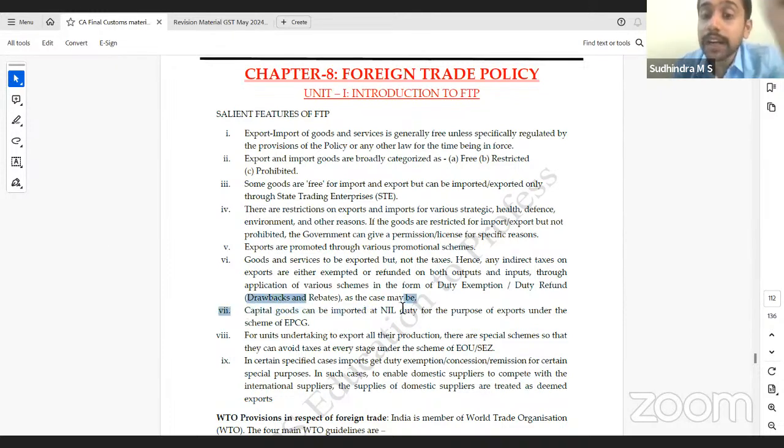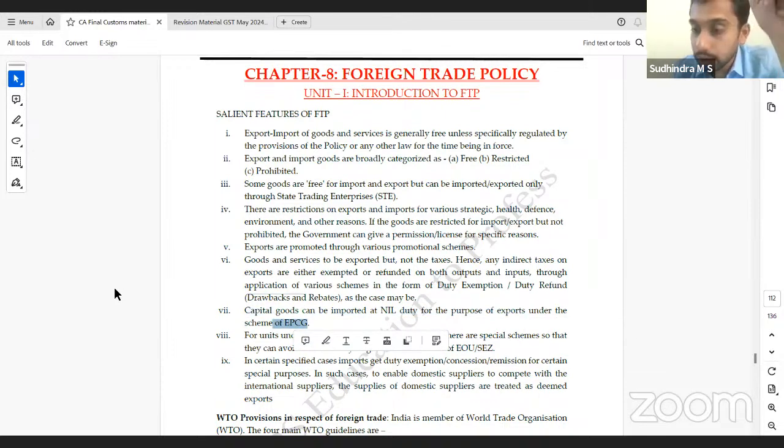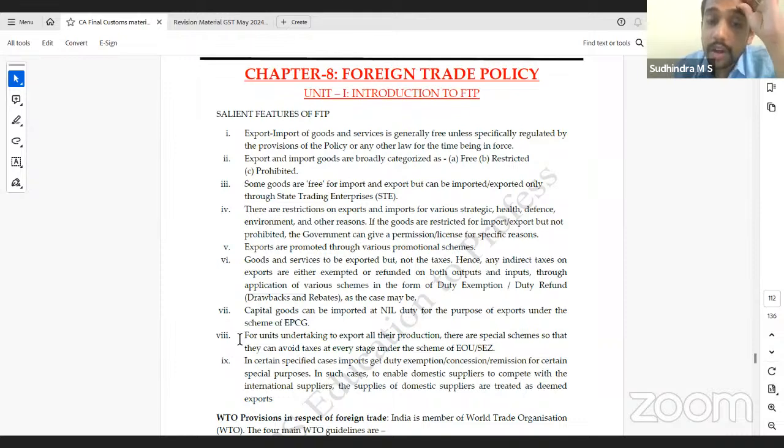Capital goods can be imported at nil duty for the purpose of exports under EPCG. So if you're an exporter, you want to purchase machinery for manufacturing of export goods. If you have to import it, you can import it at nil duty if you come under the EPCG scheme, export promotion capital goods scheme. For units undertaking to export all their production, there are special schemes so that they can avoid taxes at every stage. EOUs, SEZ. So the condition there is 100% you have to export. Right? They'll be given various benefits.